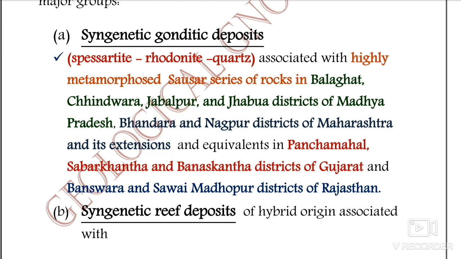They are associated with highly metamorphosed Sausar series of rocks in Balaghat, Chhindwara, Jabalpur and Jhabua district of MP, and Bhandara and Nagpur district of Maharashtra, and its equivalents have been found in the Panchmahal, Sabarkantha and Banaskantha district of Gujarat, and in some parts of Banswara or Sawai Madhopur district of Rajasthan. So they occur in the western limb of the Indian subcontinent, the most important being the MP and Maharashtra region, that is Nagpur, Chhindwara, Jabalpur and Jhabua district.